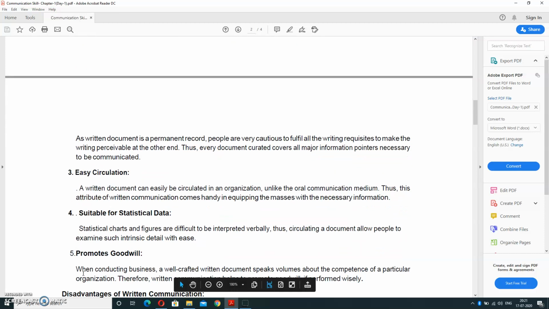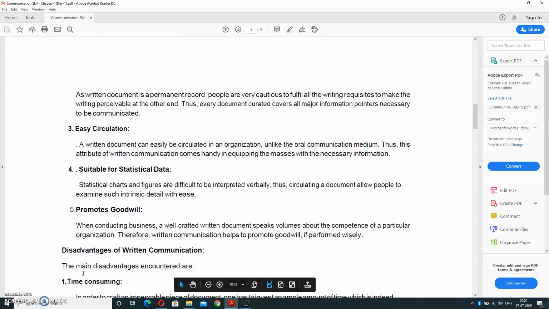Third is easy circulation. A written document can easily be circulated in an organization. It means it can be distributed. It can be easily transferred from one person to another person, unlike the oral communication medium. So this attribute of written communication comes handy in equipping the message with necessary information and is suitable for statistical data. Statistical charts and figures are difficult to interpret verbally.